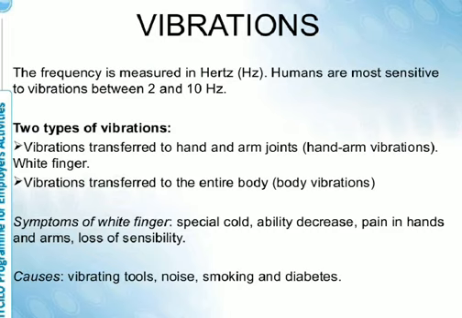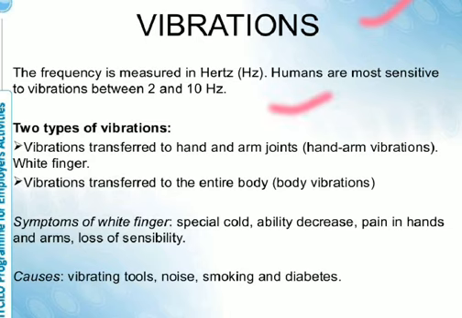This was all about the basic nomenclature of vibration. In this semester we have to study only the basics of vibration, that is, what is vibration and what are the types. Now let us go through a few points, that is, what are the main causes and effects of vibration. The frequency is measured in hertz. Humans are most sensitive to vibration at 2 to 10 hertz.